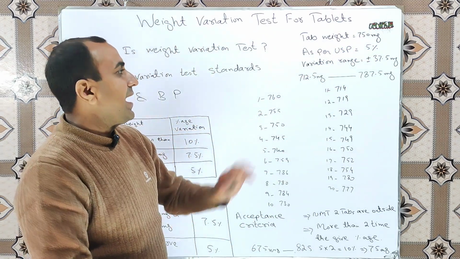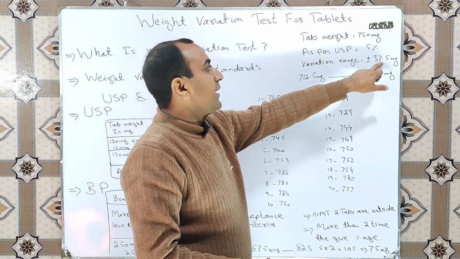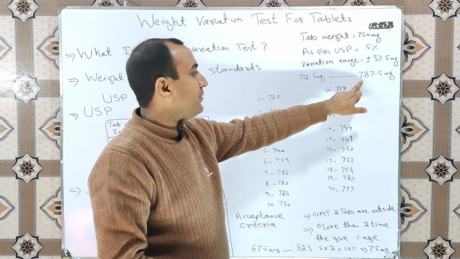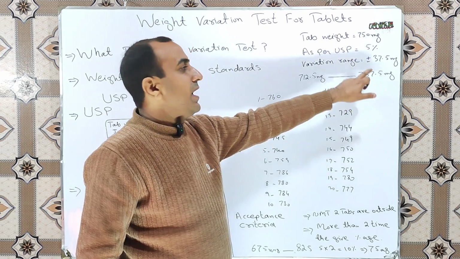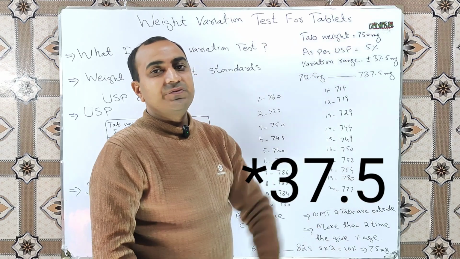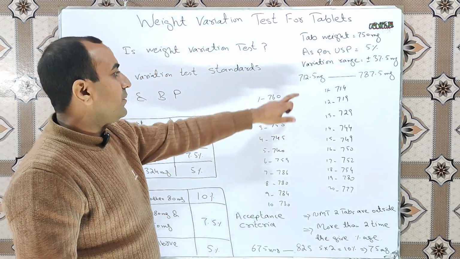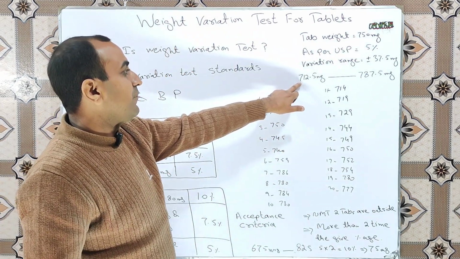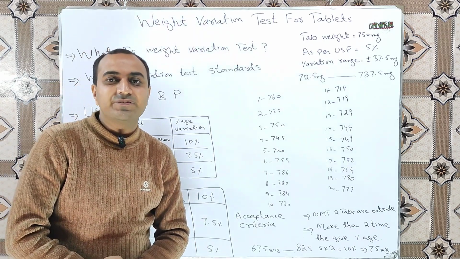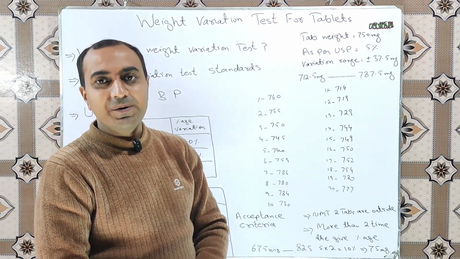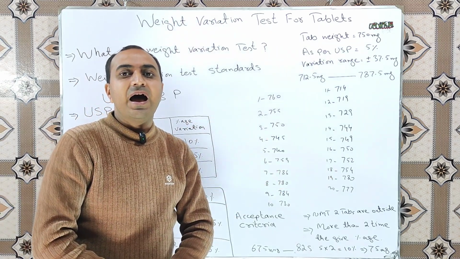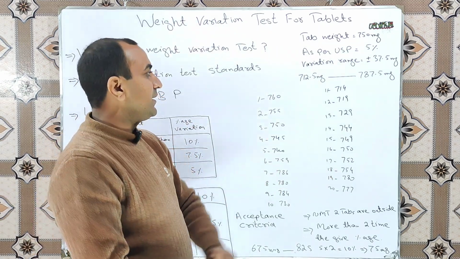When we add 37.5 to 750 milligram, our upper limit will be 787.5 milligram, and when we subtract 37.5 milligram from 750 milligram, our lower limit will be 712.5 milligram.